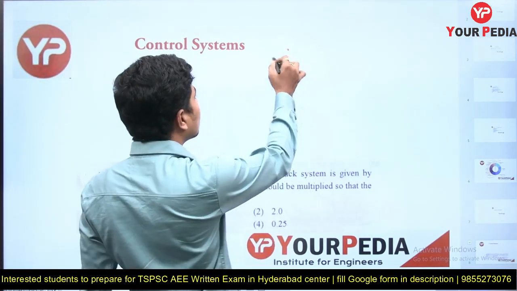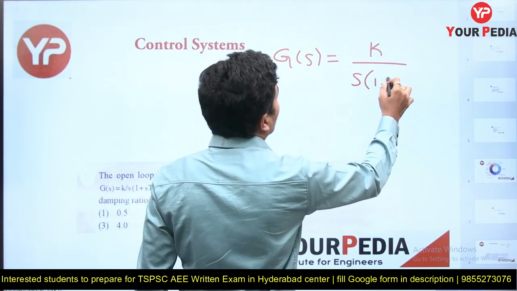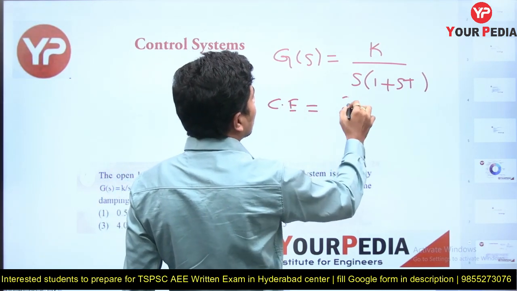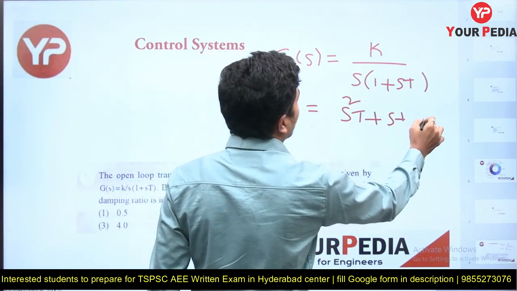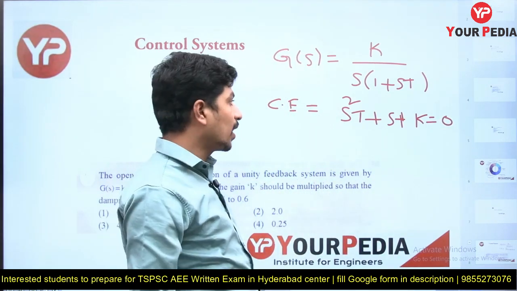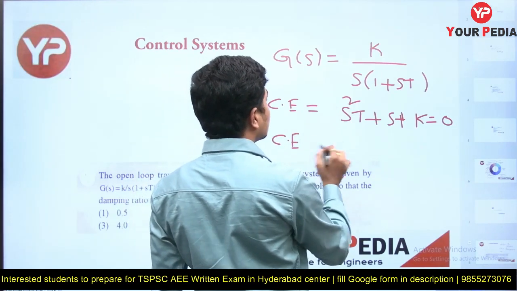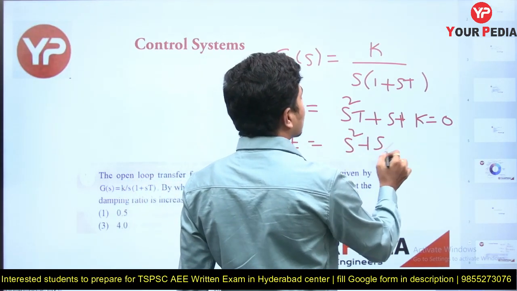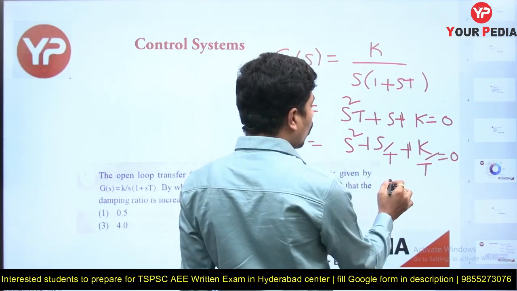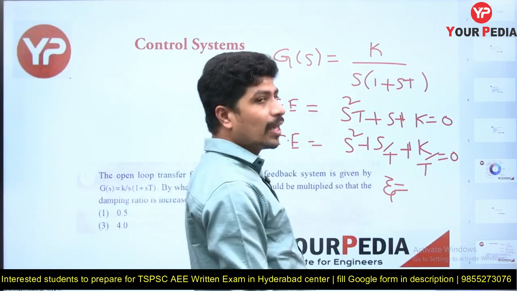Very easy question. I am just giving you the procedure. G(s) = K/(s(1+sT)). Now what will be the characteristic equation? Directly we can write s²T + s + K = 0. What will be the shortcut formula for getting the damping ratio? Let me write the characteristic equation once again: s² + s/T + K/T = 0. Now we know one formula: zeta, the damping ratio, is equal to b by 2 root c.